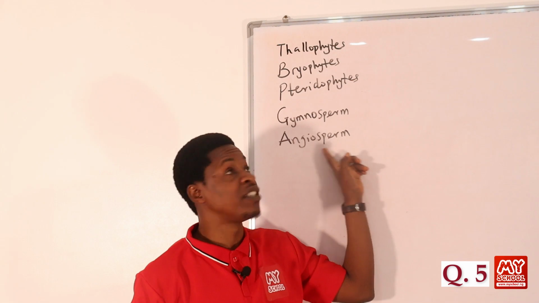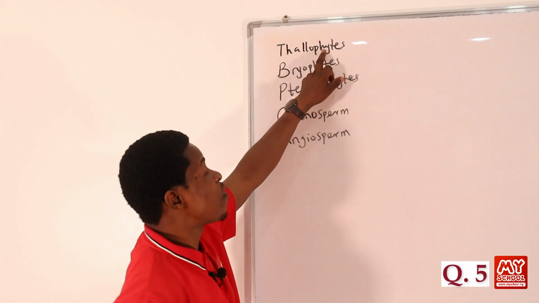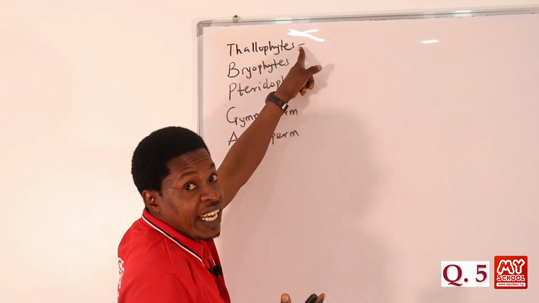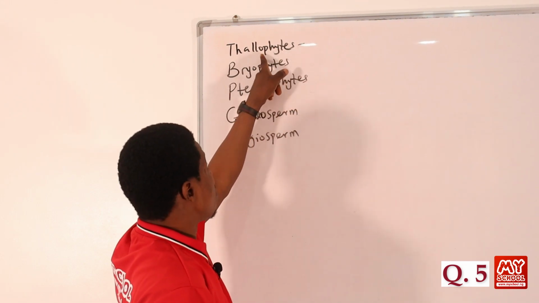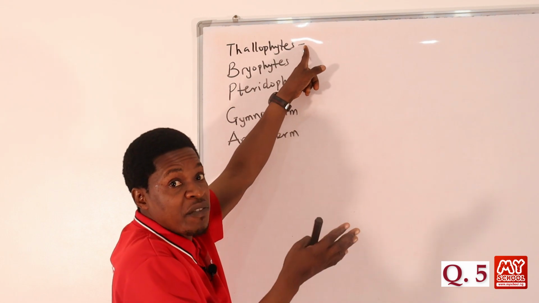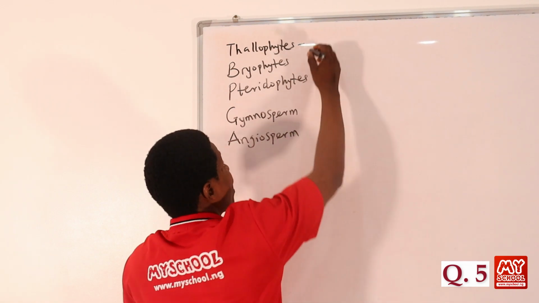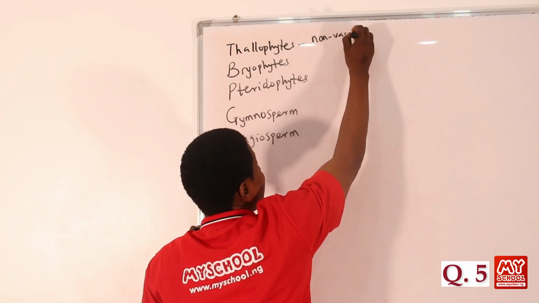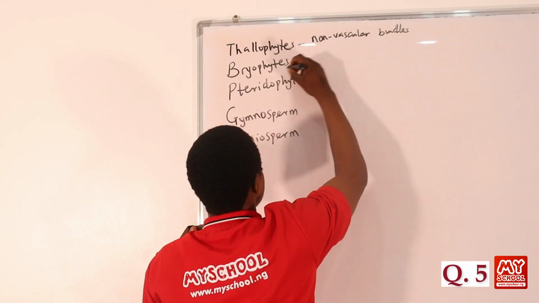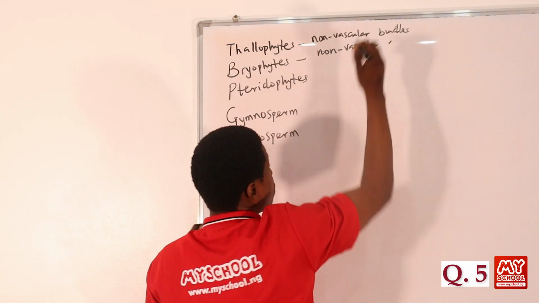But if you look at the options, we don't have angiosperm there. So we have thallophyte, bryophyte, pteridophyte, and gymnosperm. Actually, the thallophytes do not have differentiated body structure, just like the bryophyte. The thallophyte has no body differentiation into root and stem. Then they don't have vascular bundles, so they are non-vascular. Bryophytes also don't have vascular tissues, so they are also non-vascular.